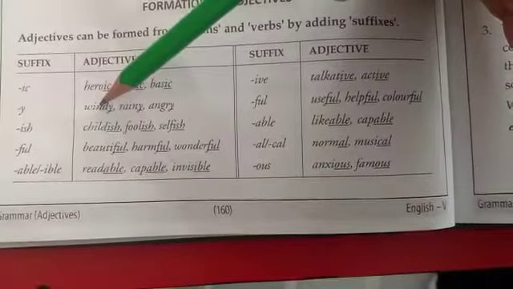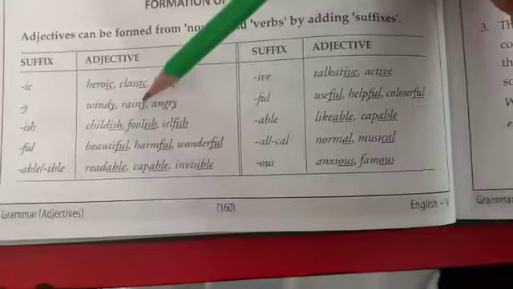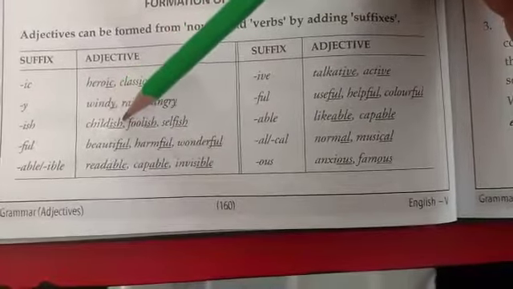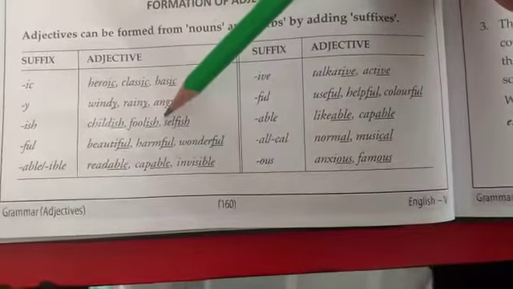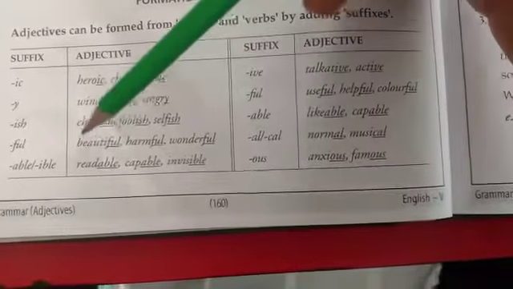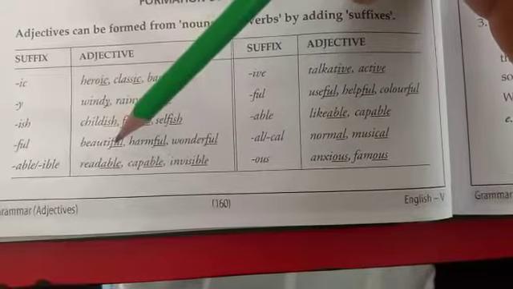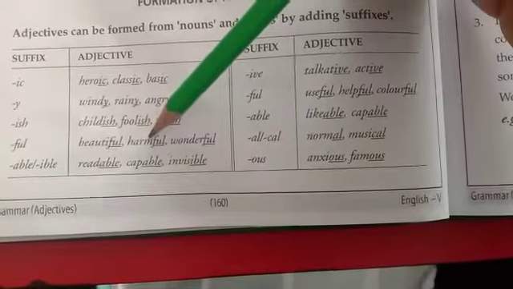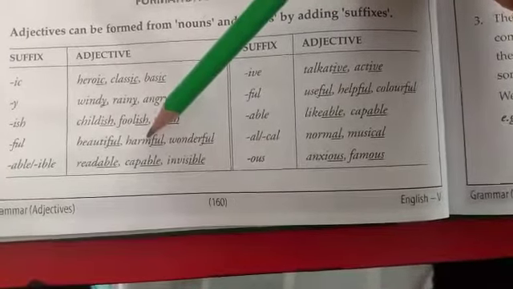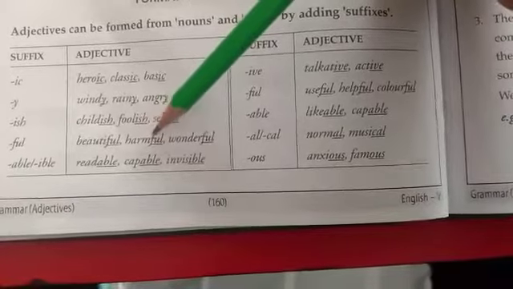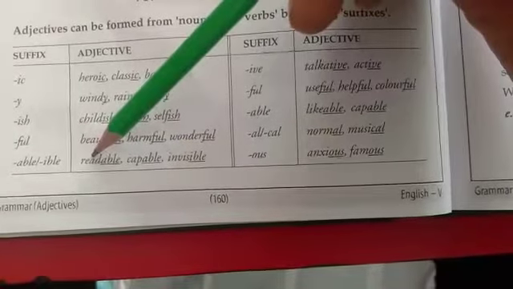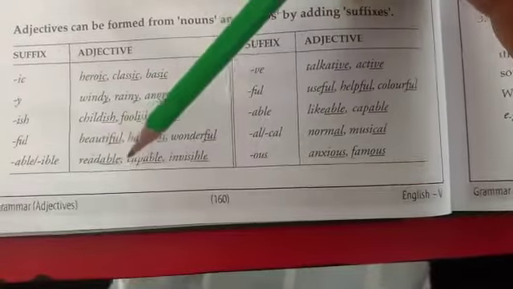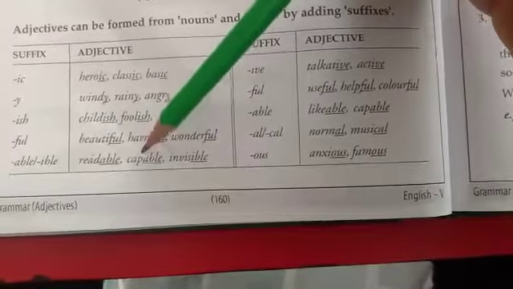Same way, wind, windy; rain, rainy. Child is also a noun: child, childish; fool, foolish. Beauty, beautiful. Harm is a verb: don't harm anyone. Harmful. Read, again it's a verb: readable. Cap, capable.